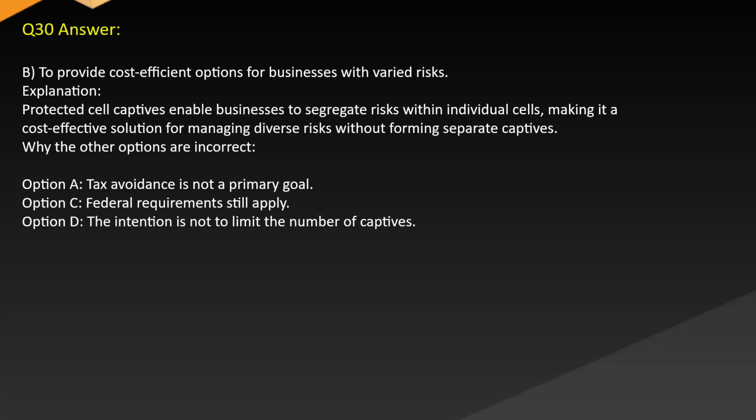Answer: B. To provide cost-efficient options for businesses with varied risks. Explanation: protected cell captives enable businesses to segregate risks within individual cells, making it a cost-effective solution for managing diverse risks without forming separate captives, while the other options are incorrect. Option A: tax avoidance is not a primary goal. Option C: federal requirements still apply. Option D: the intention is not to limit the number of captives.